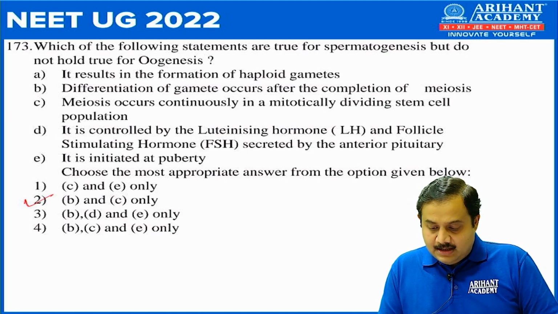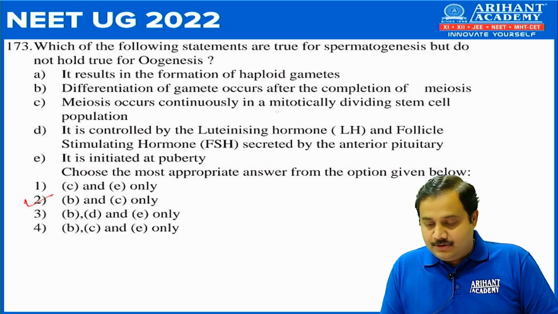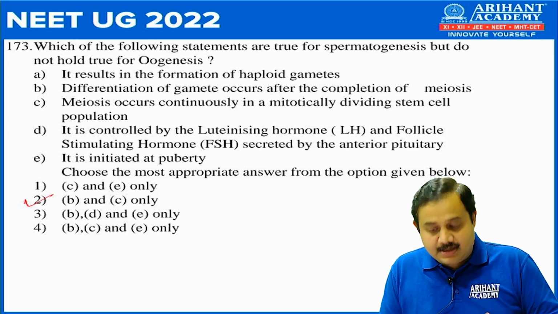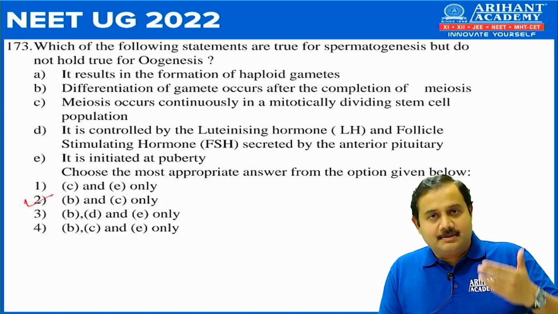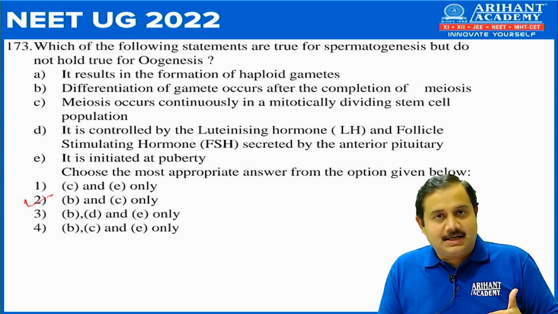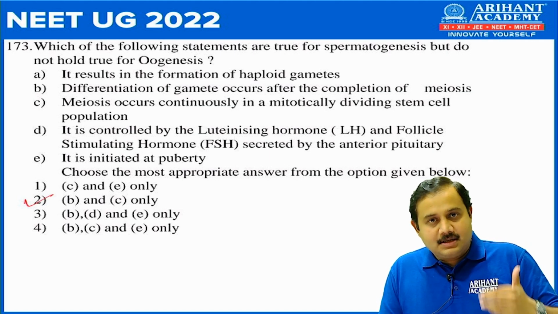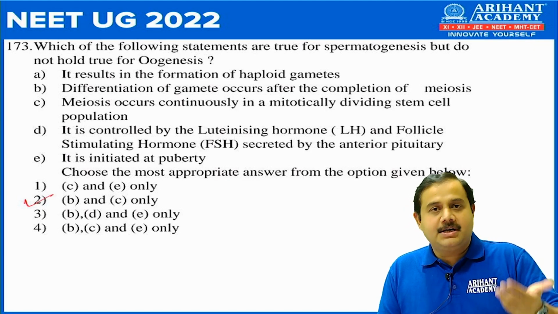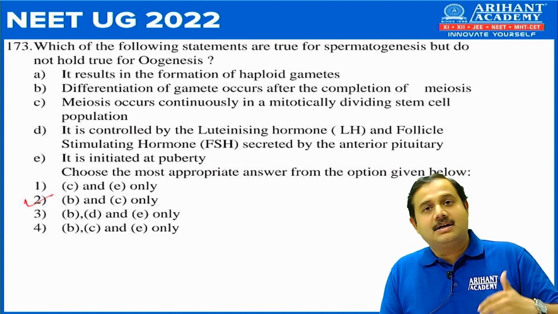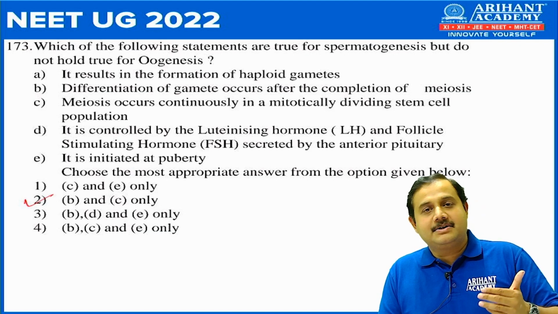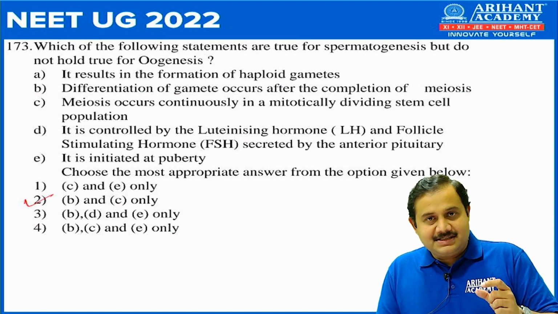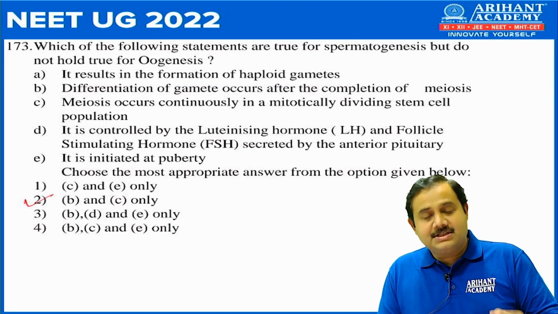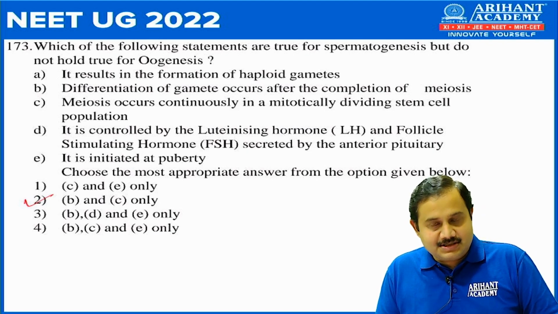And second, meiosis occurs continuously in a mitotically dividing stem cell population. Again true for spermatogenesis. As you know, in oogenesis, the process stops multiple times. It stops at birth, then restarts at puberty, again stops at ovulation, and again restarts after penetration of sperm into ovum. So the two statements are applicable to spermatogenesis, not applicable to oogenesis.